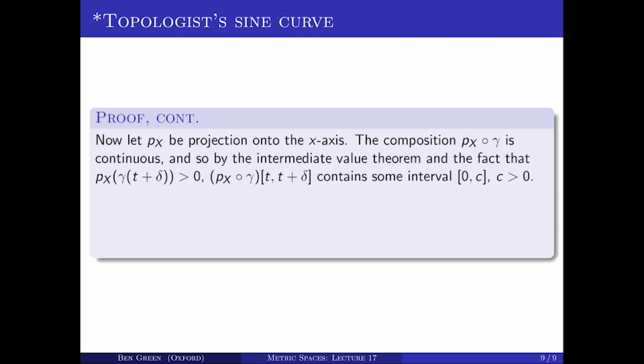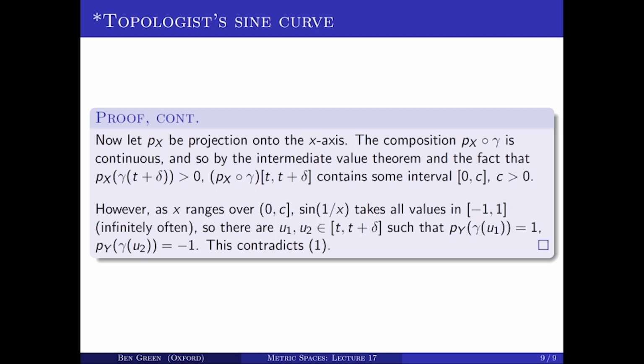the composition of px and gamma applied to this interval from t up to t plus delta contains a whole interval. So if little c, which is positive, is the value of px, the x-coordinate of gamma of t plus delta, then on the interval t up to t plus delta, the x-coordinate of gamma takes every value between 0 and c. So that's the intermediate value theorem.